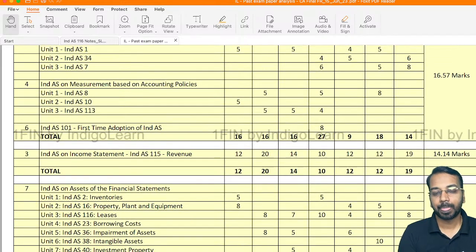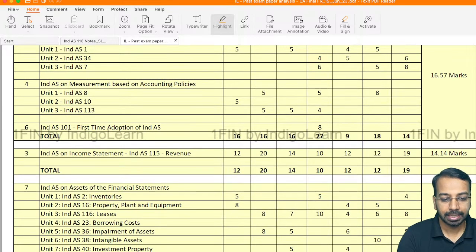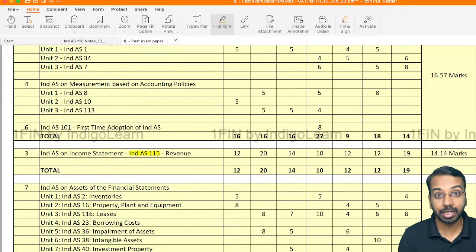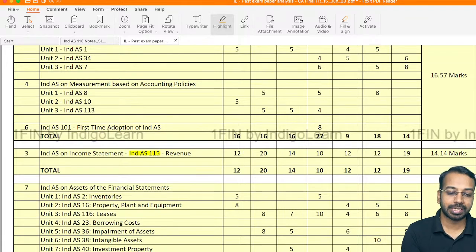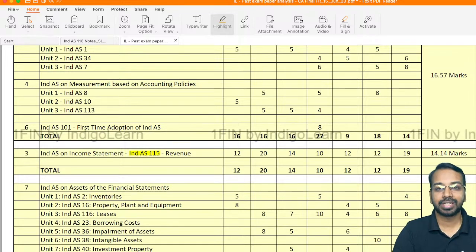If you see the most important or highlighting part, Ind AS 115, one of the longest and tested in almost every attempt for 12 to 15 to 20 marks in some cases. That is one standard where we will have more focus, because if I am able to secure a good number of marks in this standard, then my target of 60 becomes much easier. Okay, and it's a very long standard.